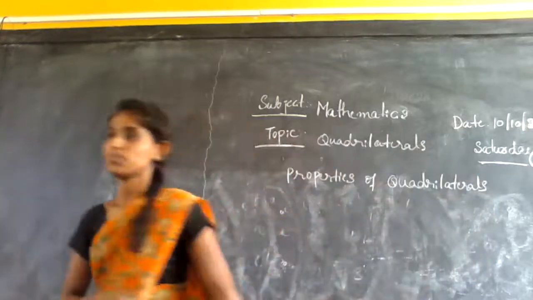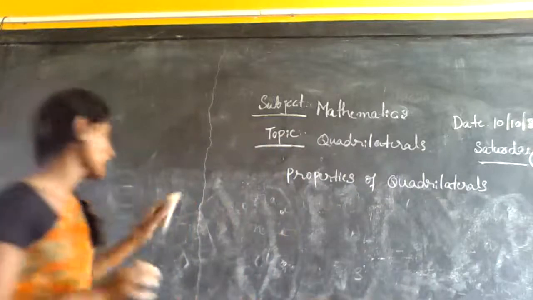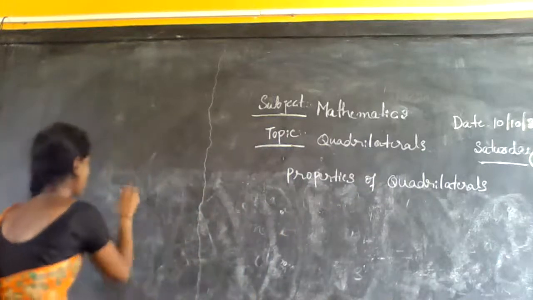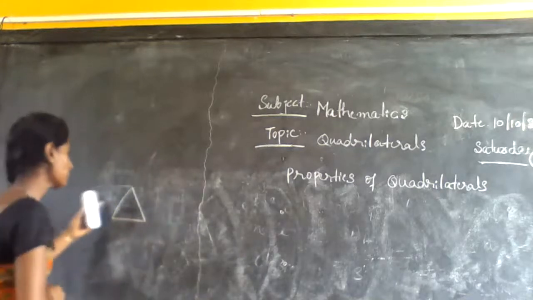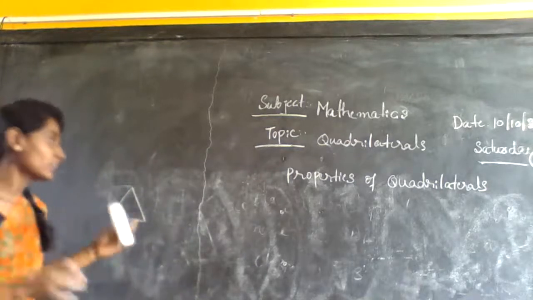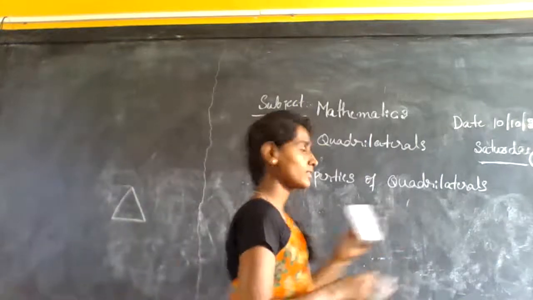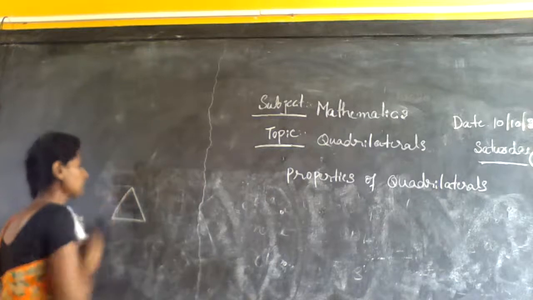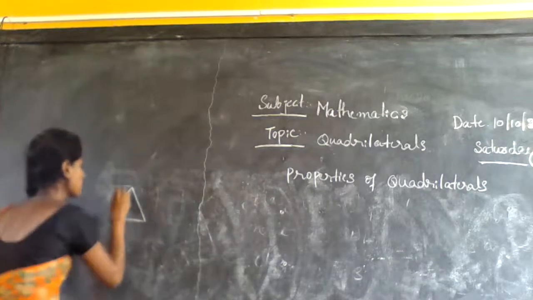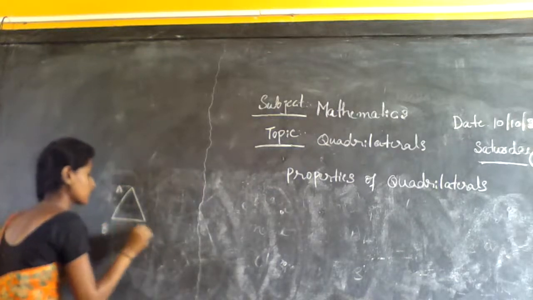Common properties. I will give you the hint. You already know the shape of this figure. This is a triangle. Then tell me the properties of quadrilaterals. You already know that this shape is a triangle. This triangle is named A, B, C.